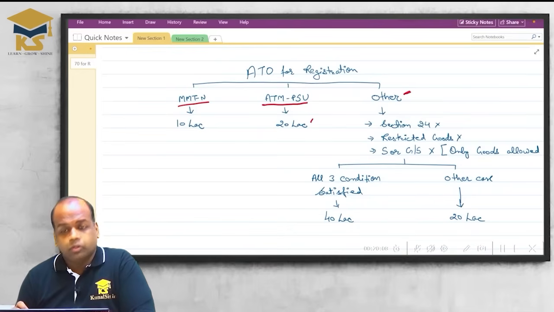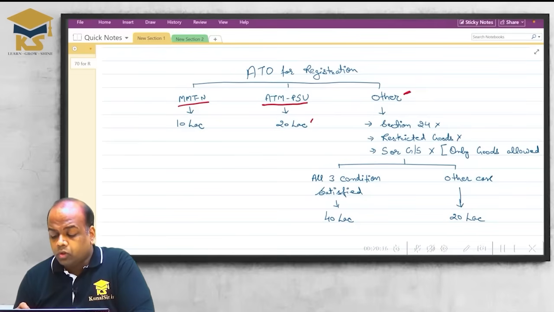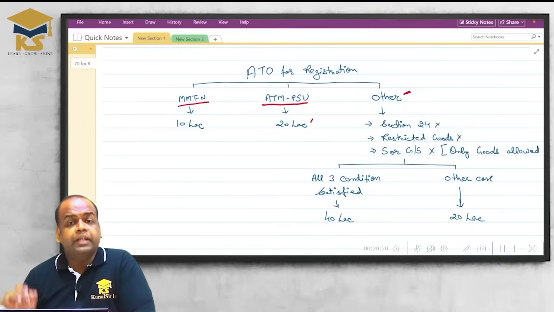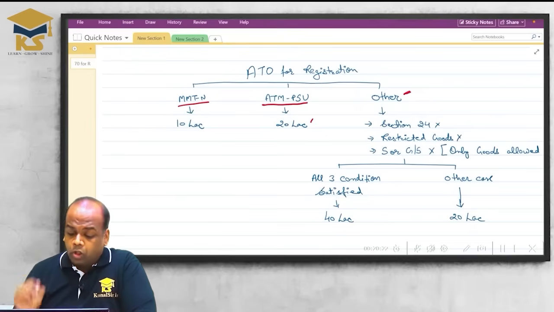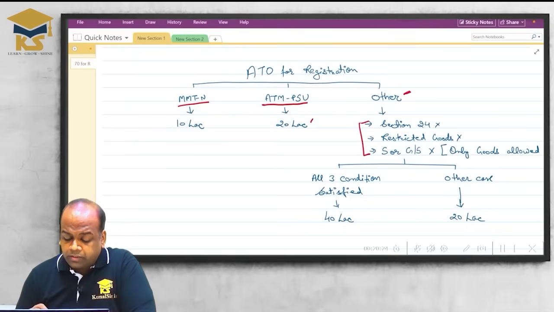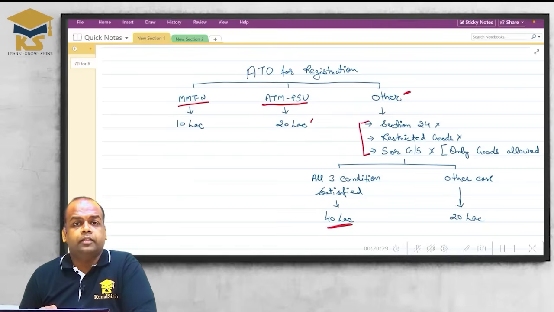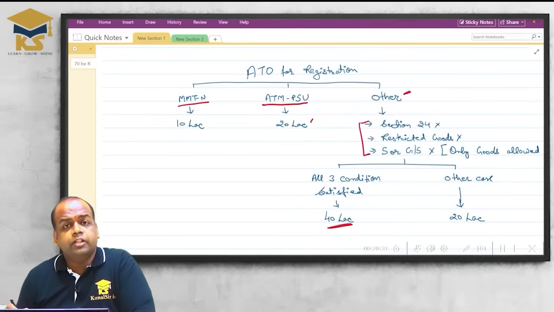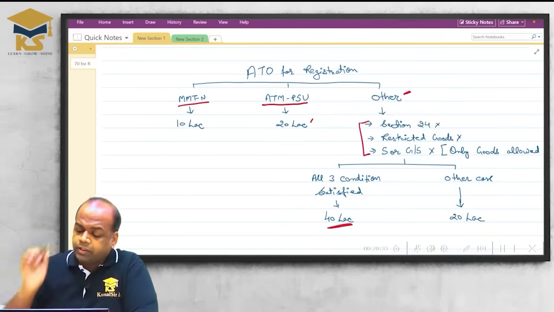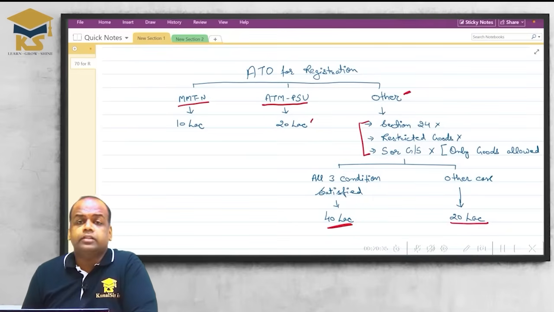Section 24, not applicable. Restricted goods, not dealing in restricted goods. Services or goods or services, not means you are supplying goods only. Now, if all the 3 conditions are satisfied, then the turnover limit is 40 lakh. If any of the conditions is not satisfied, then the turnover limit is not 40 lakh.